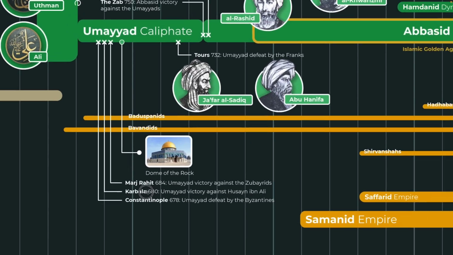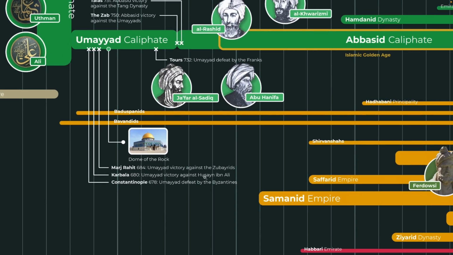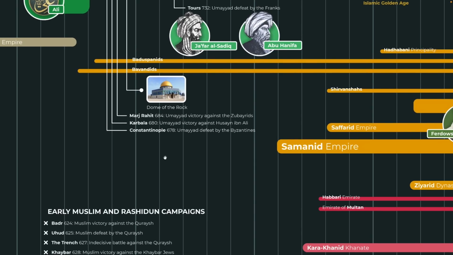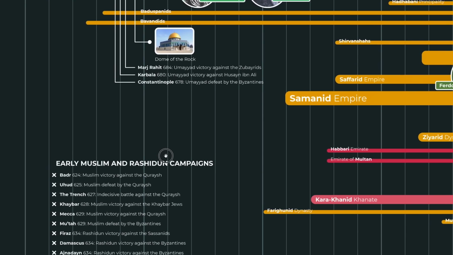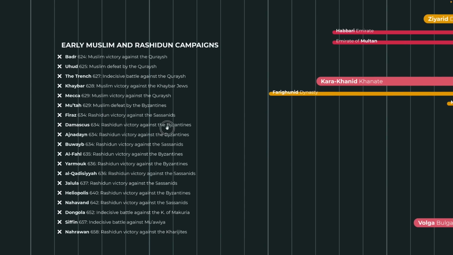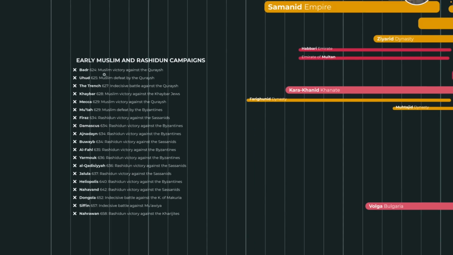Here we have some important battles from the era. The Battle of Marj Rahit, which of course established the Umayyads, the Battle of Karbala, and the Siege of Constantinople, which the Muslims lost.